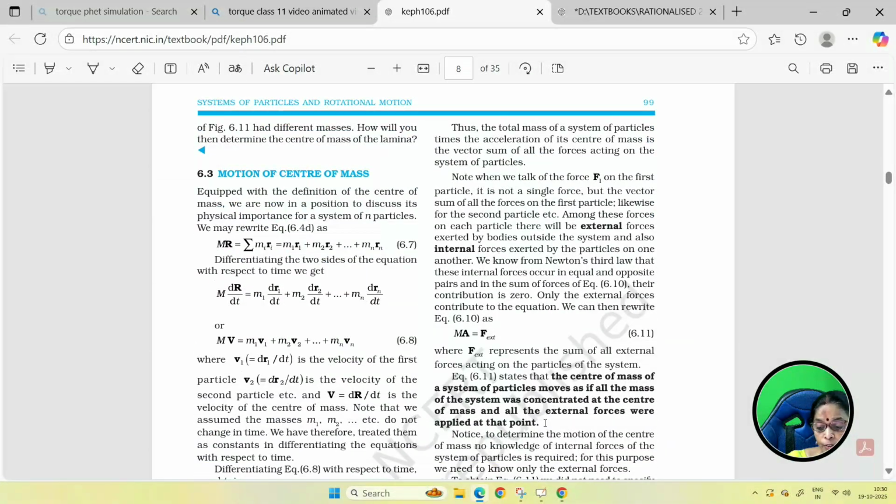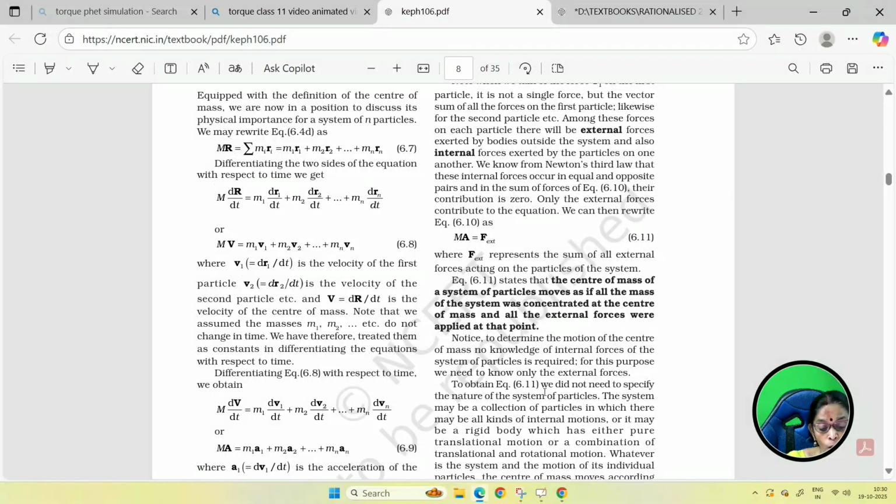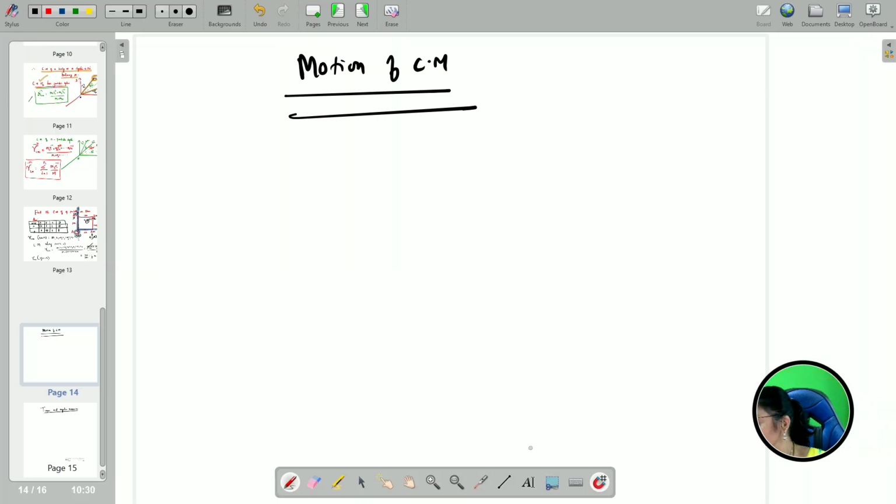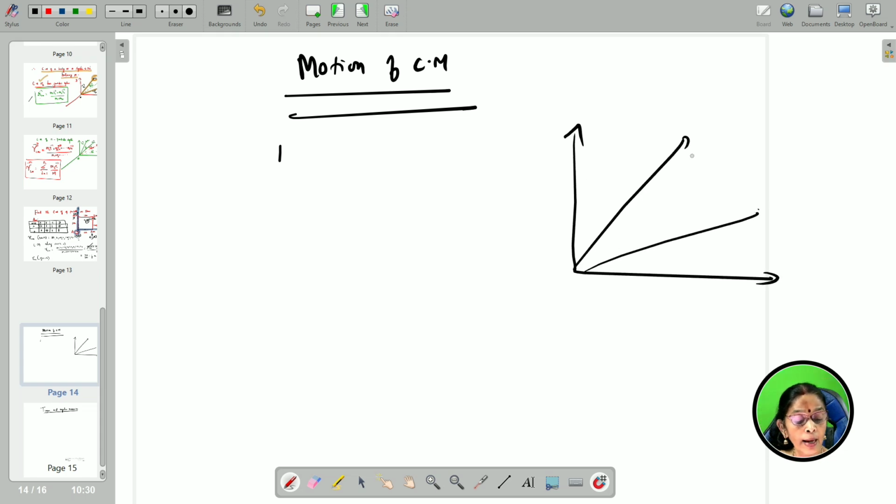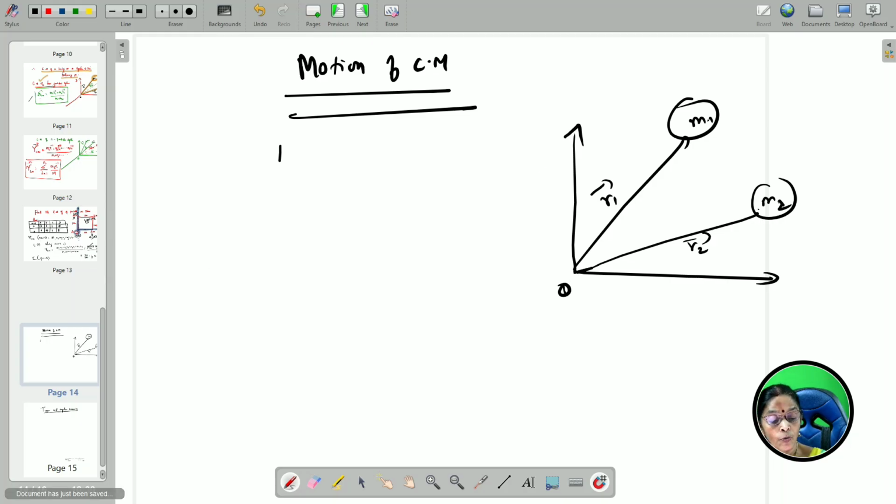So, these are the examples of a certain rigid body. Now let us talk about the motion of the center of mass of a rigid body. What does it say here? We know that this is a system of particles, M1, M2, M3, etc. There are a lot of particles distributed in the rigid body, and from the origin, let us take the R1 vector and this is the R2 vector here. Now, I am going to give an external force for this.